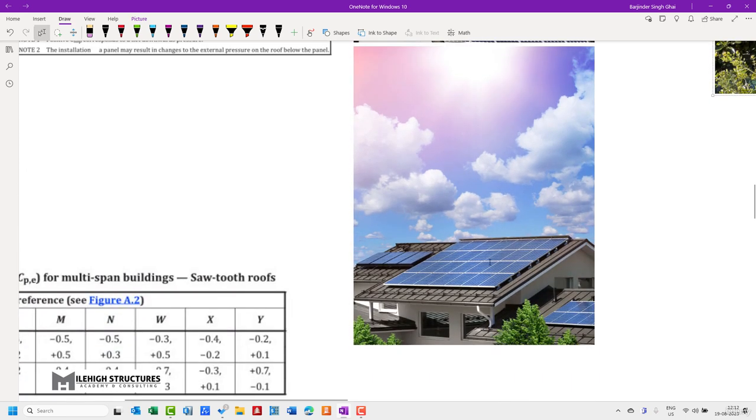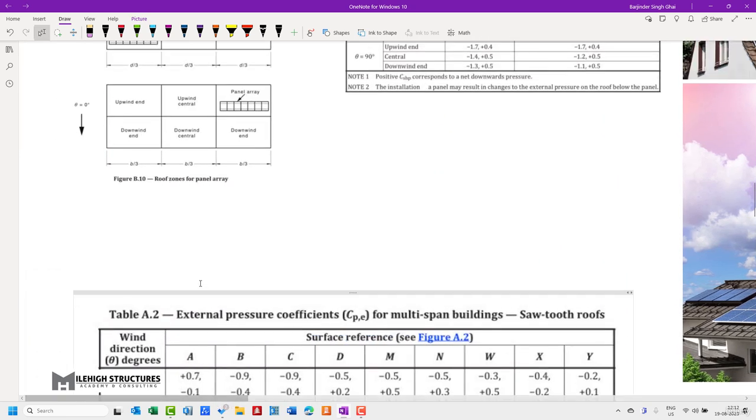But if we create a secondary structure on the top and fix the panels with the help of anchors, and wind also flows from the bottom, that may result in some disturbance. There may be a local deflection, or the sheeting can also get damaged. I repeat, that is my point of view. So let me just come to the picture here.